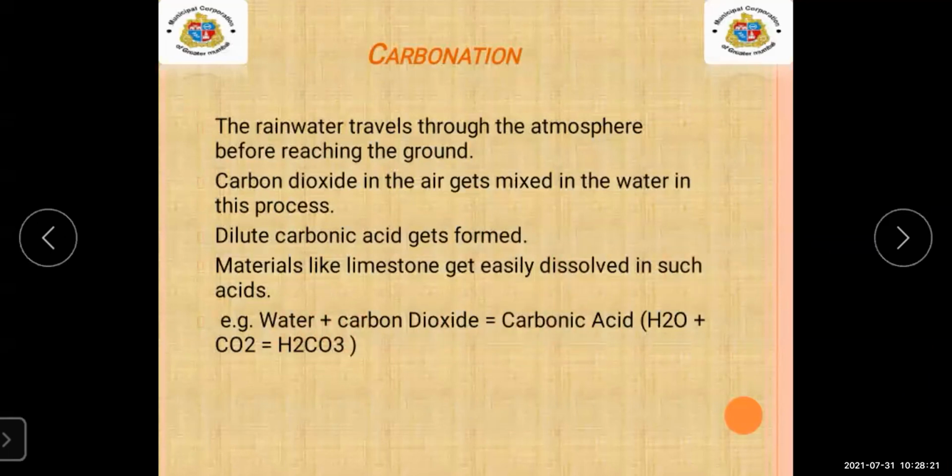So here they have given the equation: water plus carbon dioxide is equal to carbonic acid. This is about carbonation. Means when the rainwater travels through the atmosphere, before reaching the ground, the air gets mixed with the water, and dilute carbonic acid gets formed. Then we can see there is carbonation in chemical weathering.